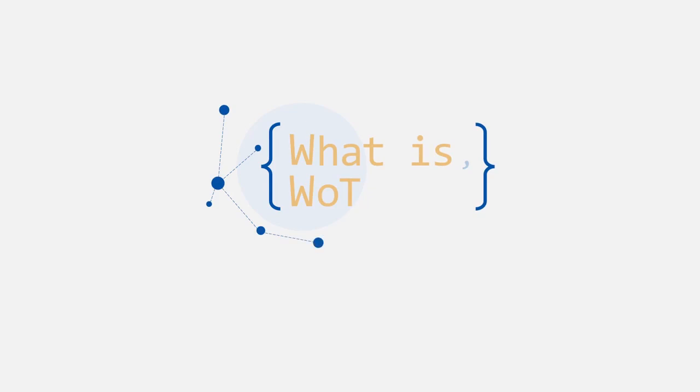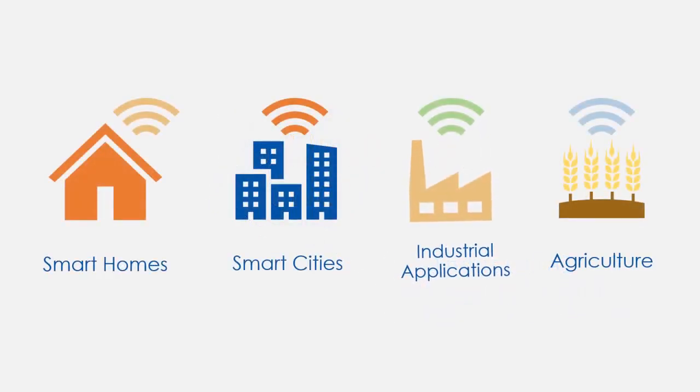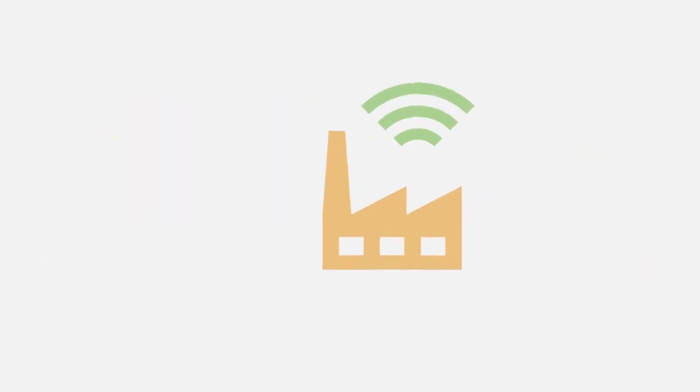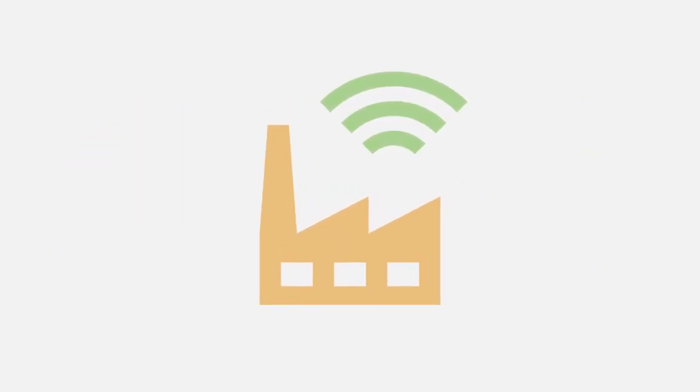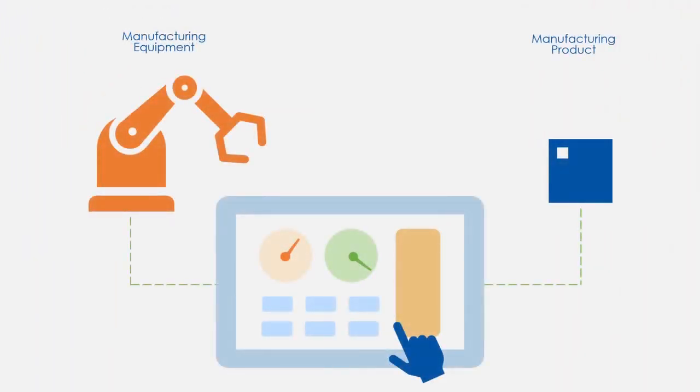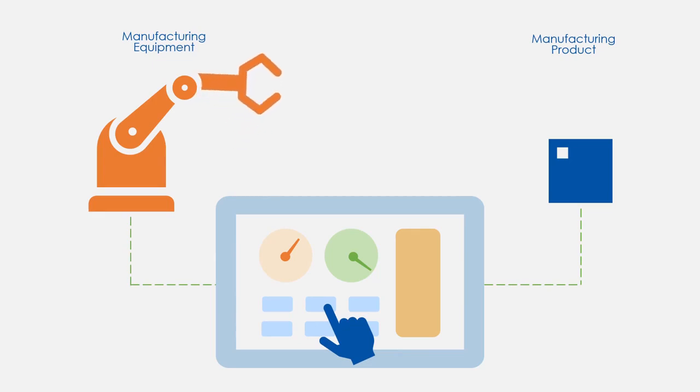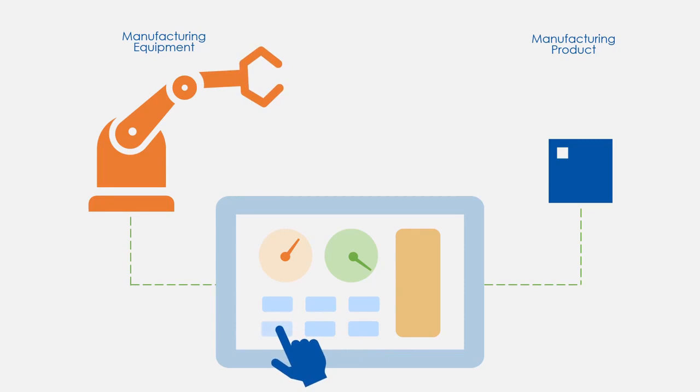The Web of Things finds applications in diverse fields beyond smart homes and cities, with industrial and agriculture systems being two major and complex examples. Let's first take a look at industrial systems. Unlike smart home scenarios, industrial applications have broader and more demanding requirements. These include advanced monitoring of complex connected manufacturing equipment, tracking products and predicting possible machine failures.